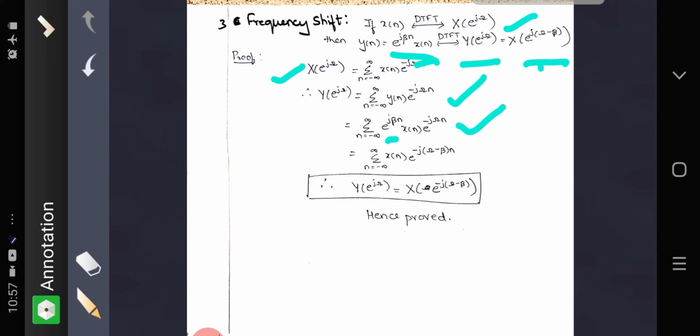Now taking these exponential terms together and taking minus j and also n common, we get e raised to minus j omega minus beta n. Now if you compare the equation of X of e raised to j omega and this equation, wherever omega is there we have omega minus beta. Therefore it will be X of e raised to j omega minus beta.